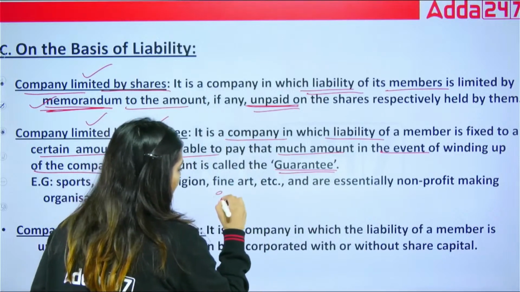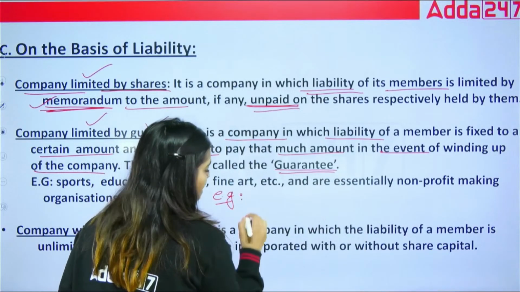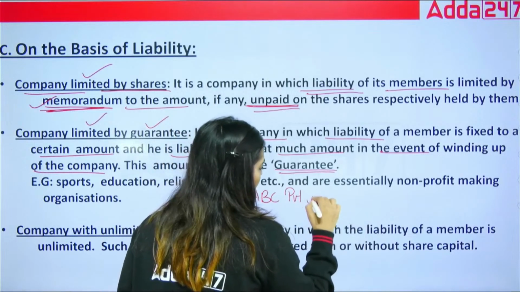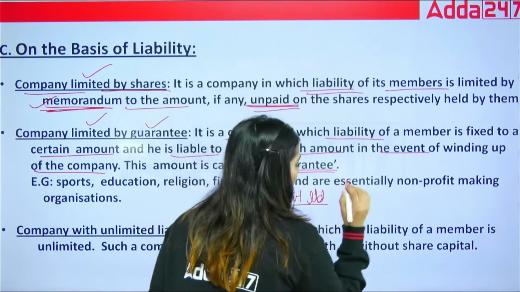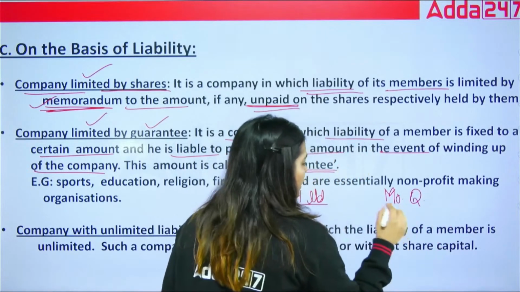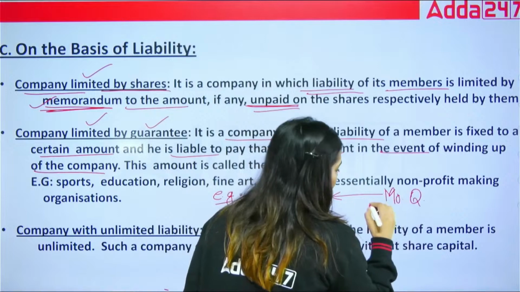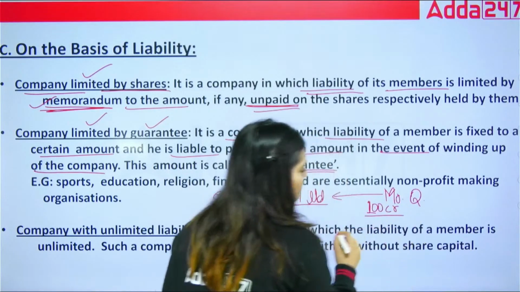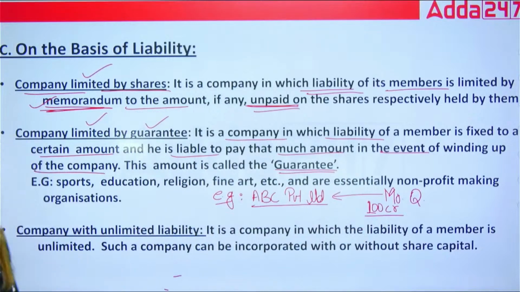Suppose, for example, this is ABC Private Limited. In this, Mr. Q is there, and he guarantees that he will give 100 crores if anything happens to the company.